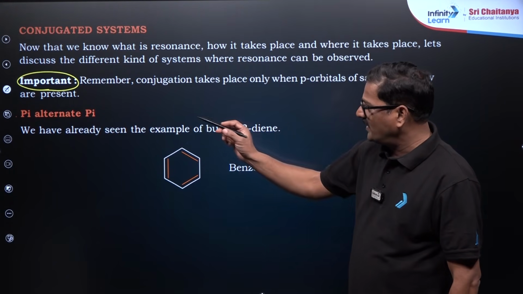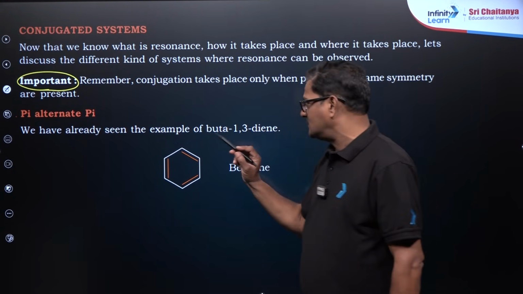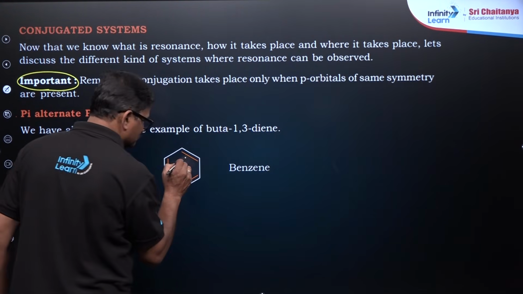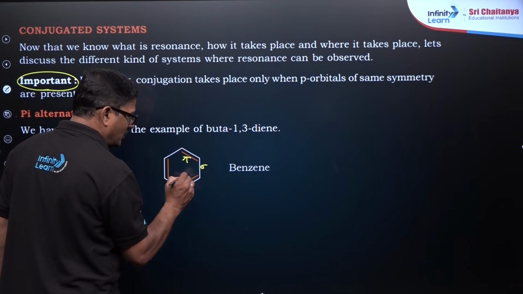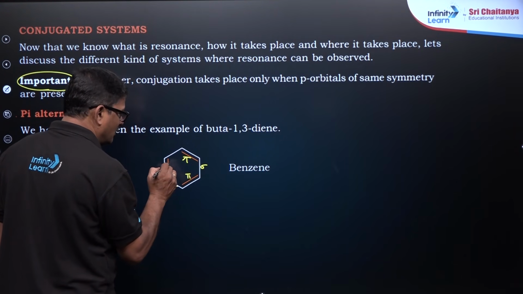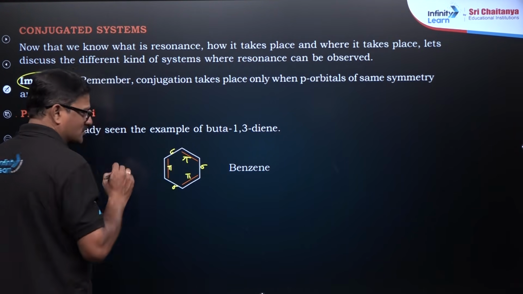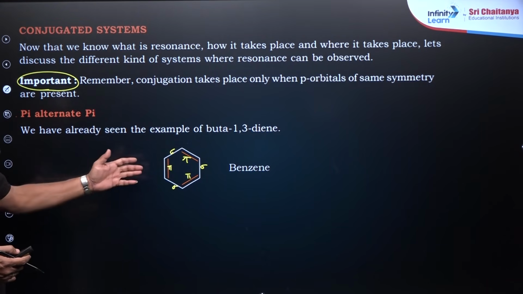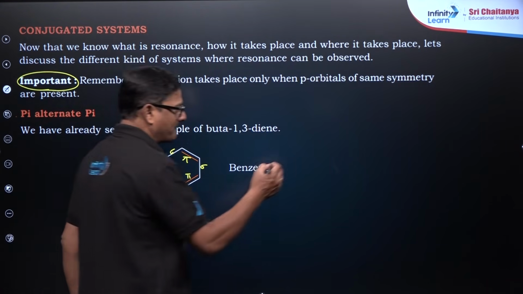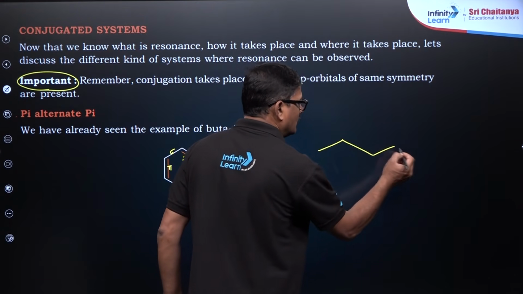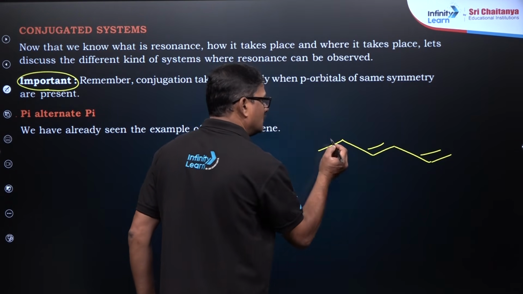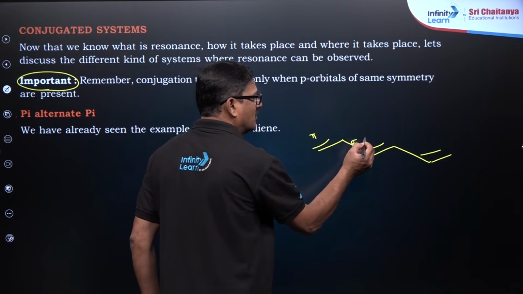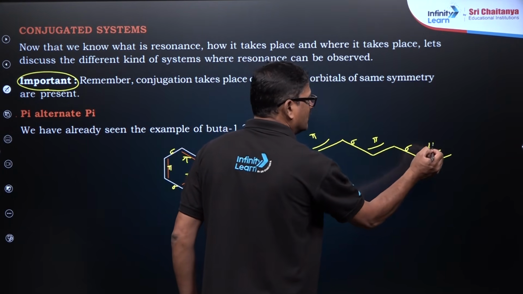You can see pi alternate pi bond. Here it is a pi bond, sigma bond, a pi bond, a sigma bond and a pi bond and a sigma bond. So pi bonds are separated by sigma bonds. Example, benzene. And also you can see pi bond, sigma bond, pi bond, sigma bond, pi bond.